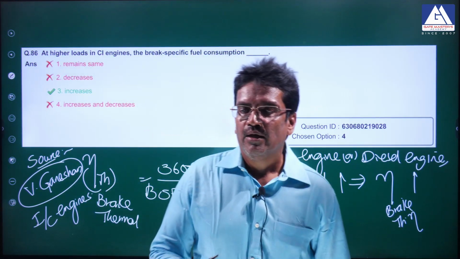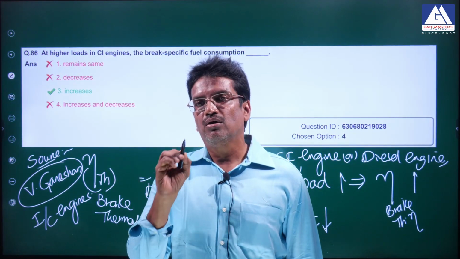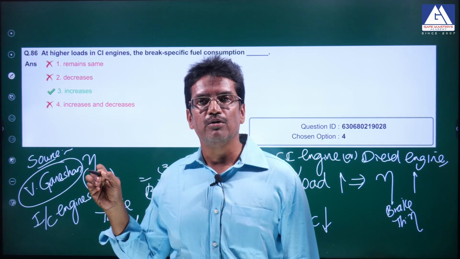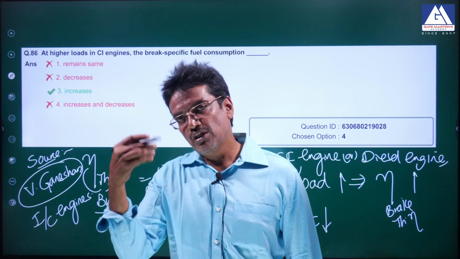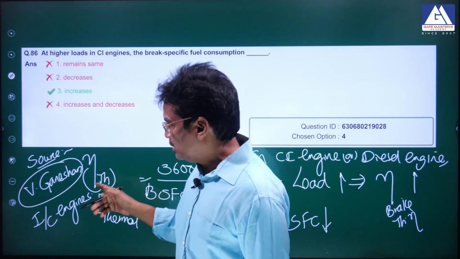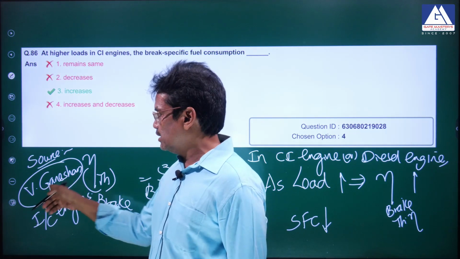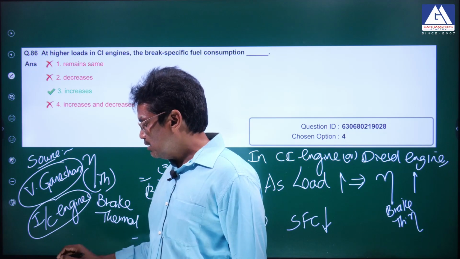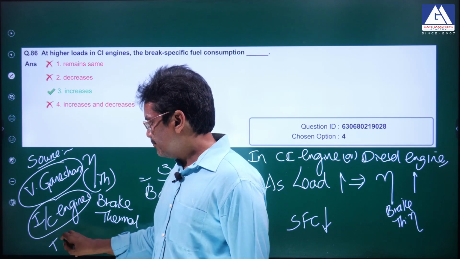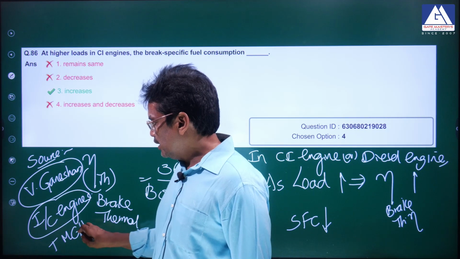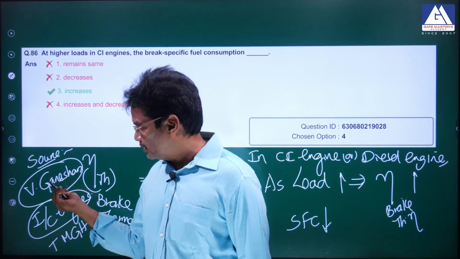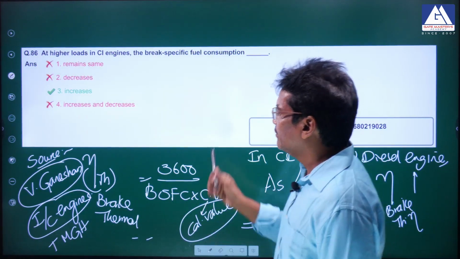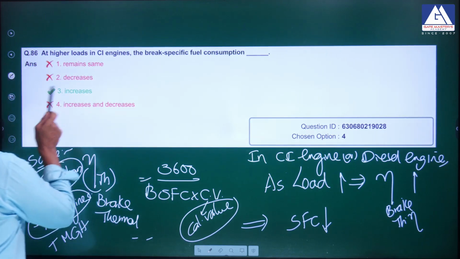I repeat once again, in a 4-stroke CI engine, as load increases, its brake thermal efficiency keeps increasing. You can even search in Google. But this is a standard textbook that has given this source: V. Ganesan, Internal Combustion Engines, Tata McGraw-Hill publication, TMGH. You can easily download the e-books from Google, or search Google Books. So that is a wrong option. You can definitely challenge.